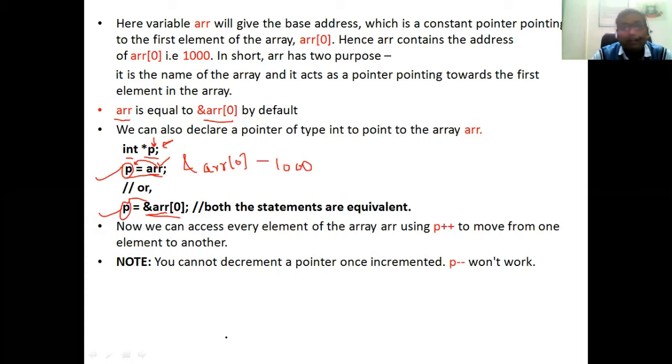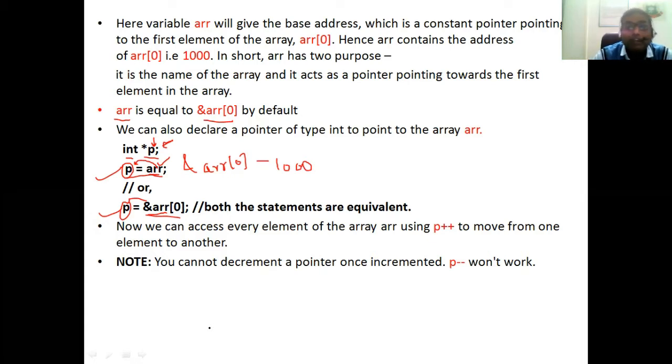That means if you know the base address of a particular array, with the help of the base address you can access the whole complete array. Note, you cannot decrement a pointer once it is incremented. Once the pointer is incremented, you cannot decrement it.